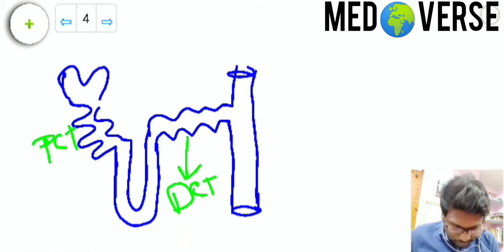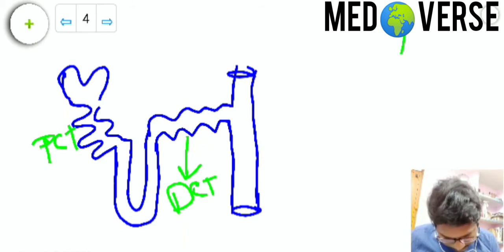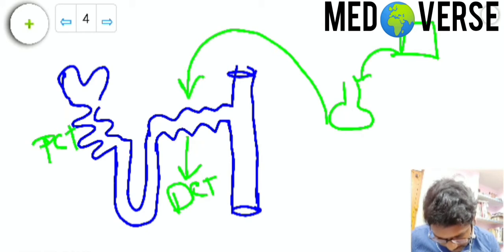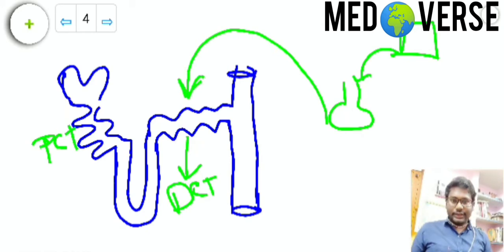So ADH, secreted from the hypothalamus and stored in the posterior part of the pituitary, acts on the DCT and causes reabsorption of water, only water, not sodium. As a result the urine osmolarity is maintained.